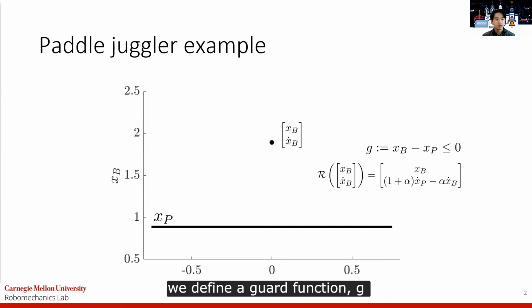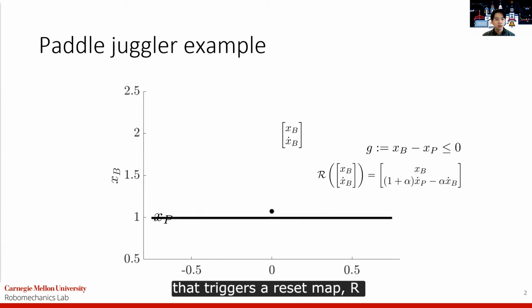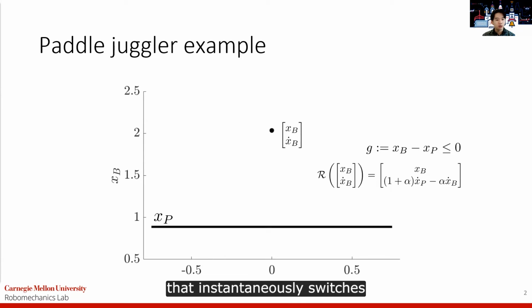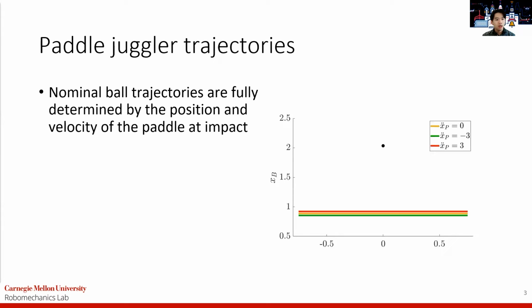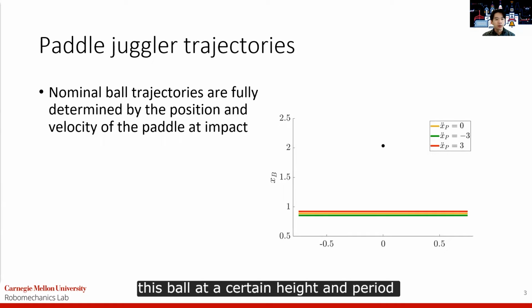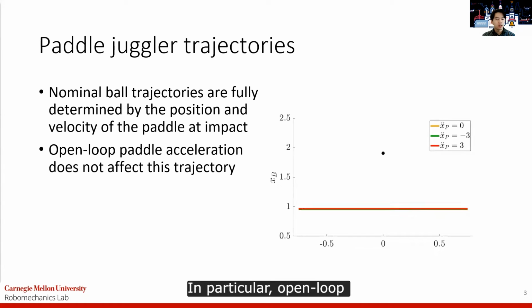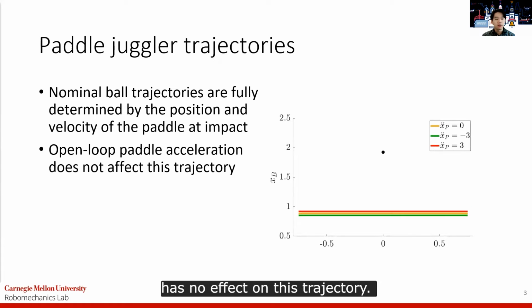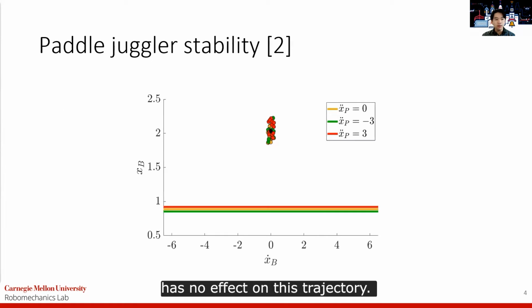For a hybrid system, we define a guard function G that triggers a reset map R that instantaneously switches the system's state. If we want to bounce this ball at a certain height and period, then the ball trajectory is fully defined by the position and velocity of the paddle at impact. In particular, open loop paddle acceleration has no effect on this trajectory.